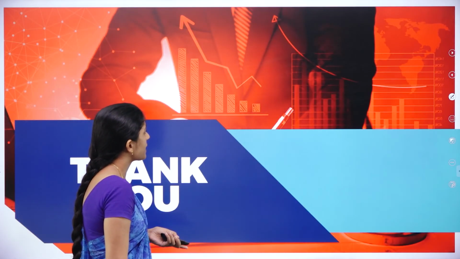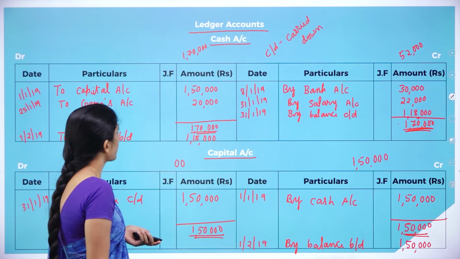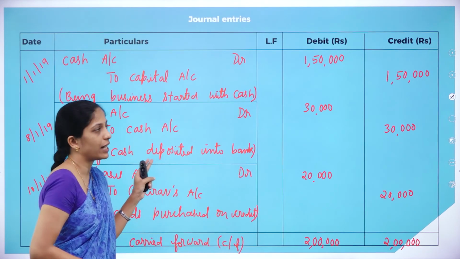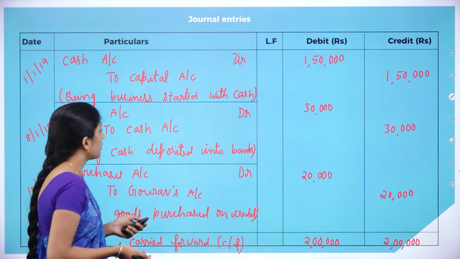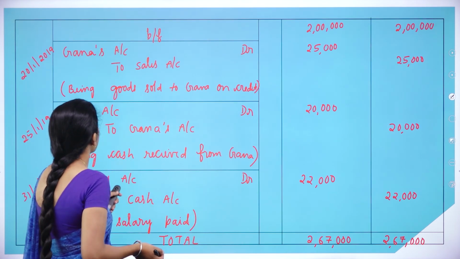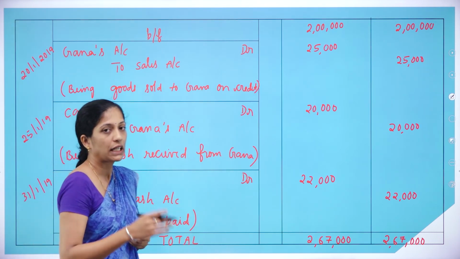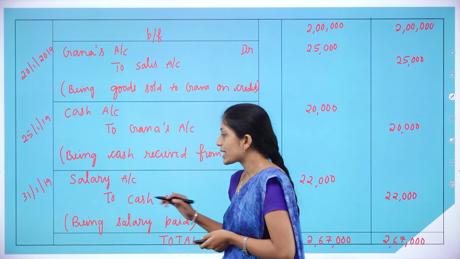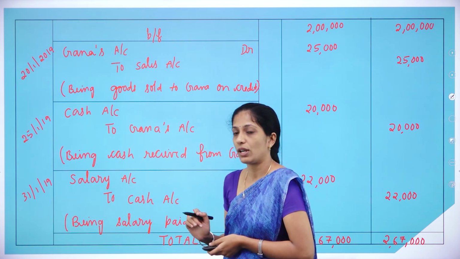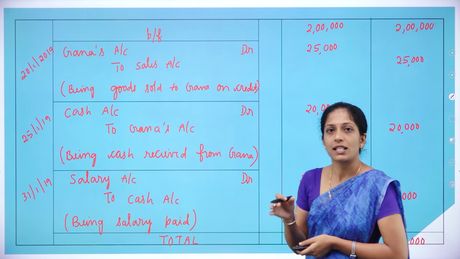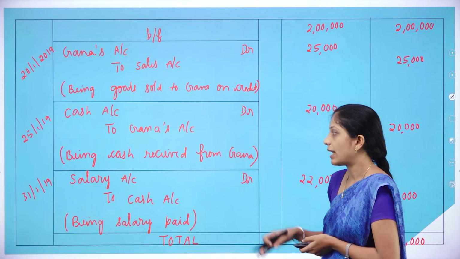Now we shall prepare salary account. Now we shall see the transactions relating to salary in the journal entry. In the first transaction there is no salary, second transaction also there is no salary account, third also, fourth also, fifth also there is no salary account. In the sixth transaction, here there is salary account. Since we are preparing salary account, leave this salary account. So the remaining account is what? To cash account. Since it has been credited, we have to record in the debit side of salary account.